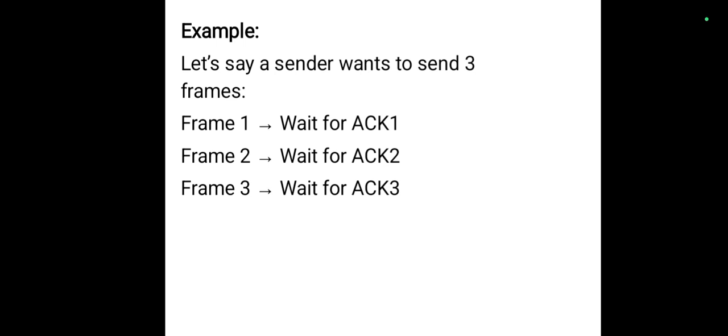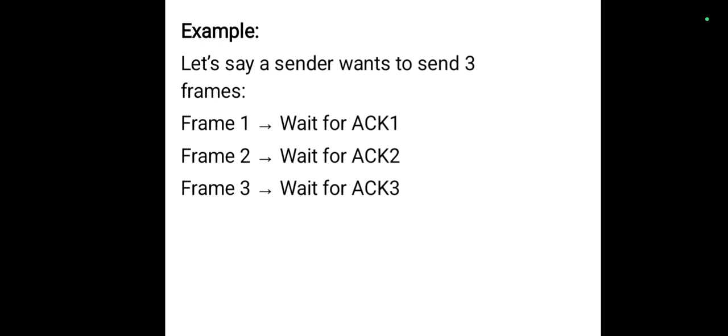Let's assume that there are 3 frames: frame 1, frame 2 and frame 3. As soon as frame 1 is sent to the receiver, the receiver will provide acknowledgement 1, and as soon as the acknowledgement has been received by the sender, it will transmit frame 2.